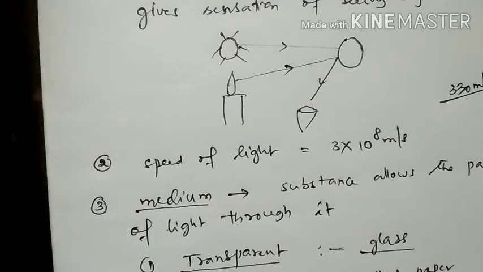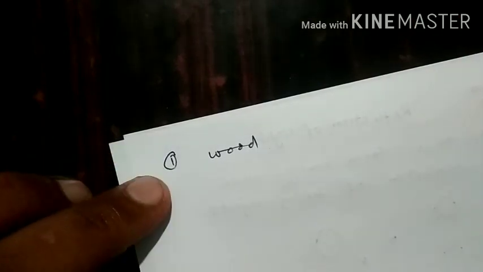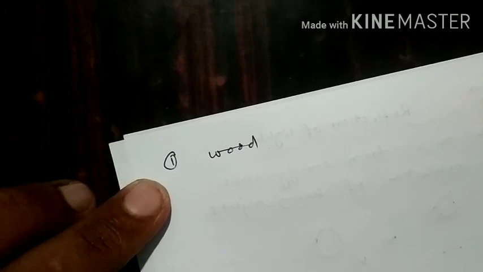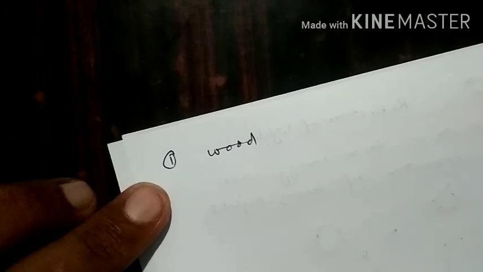Those which cannot provide light or cannot emit light by themselves. They will not produce light by themselves. So these are called non-luminous bodies. The examples of these non-luminous bodies are, say for example, wood. Light has to fall on the wood, and again it must be reflected back.